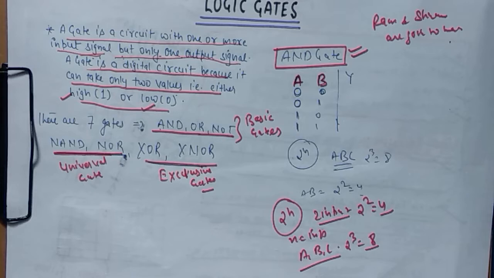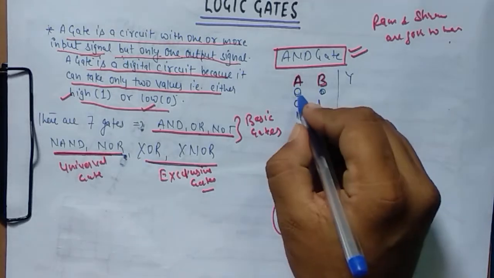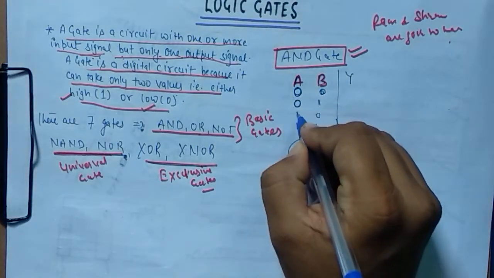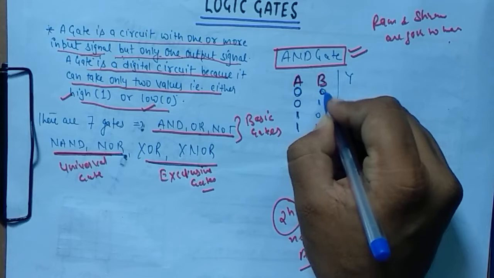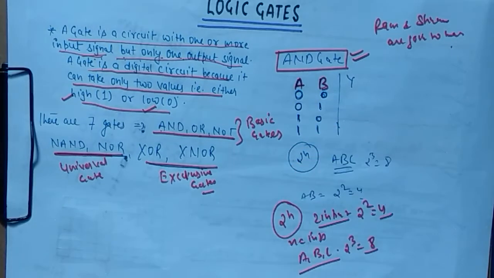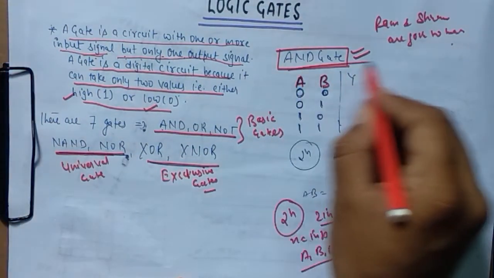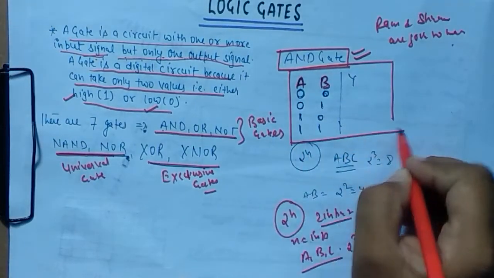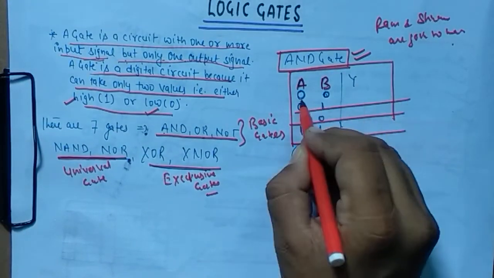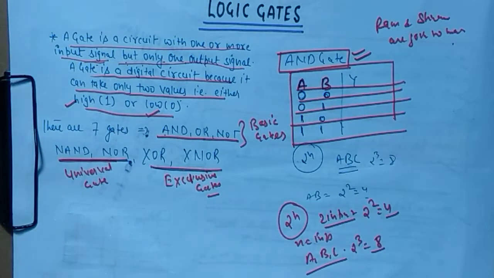And how can I write these possibilities? I will write 0, 0, 1 and 1, then I will write 0, 1 and 0, 1. So this is the truth table I am creating here. This is the truth table because I am developing the result by taking all possible values.